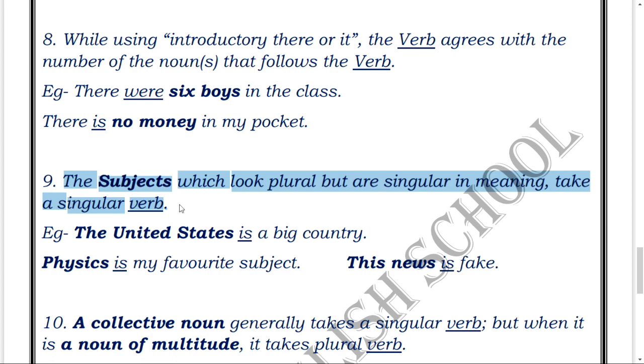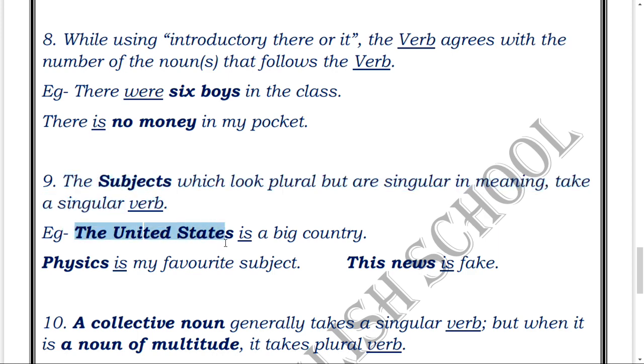Moving forward now, the subjects which look plural but are singular in meaning take a singular verb. You might have noticed that there are so many words which appear plural to us but are used singularly. For example, the United States, mathematics, physics, with an S at the end. People get confused that these words are plural, but really speaking, these words are singular in nature. So you can see in the examples I have just mentioned: "The United States is a big country."